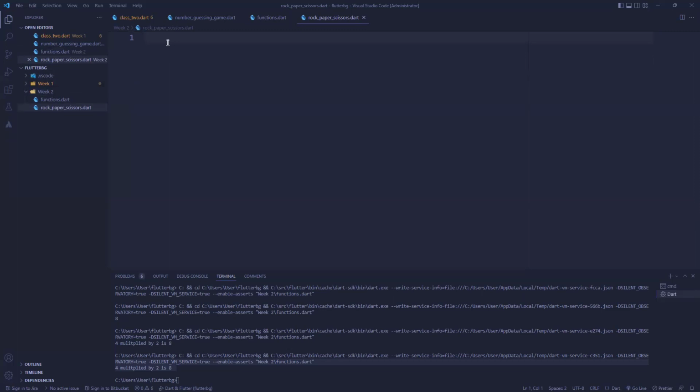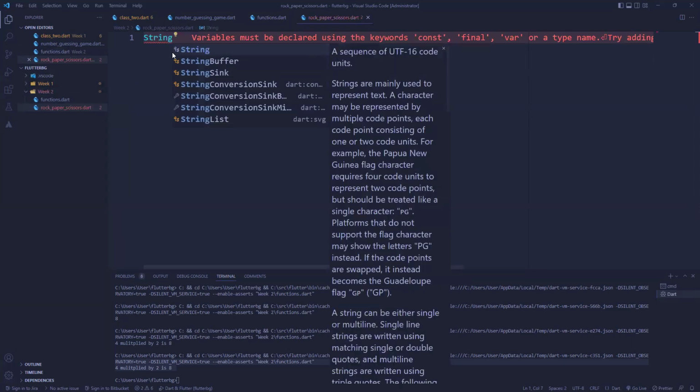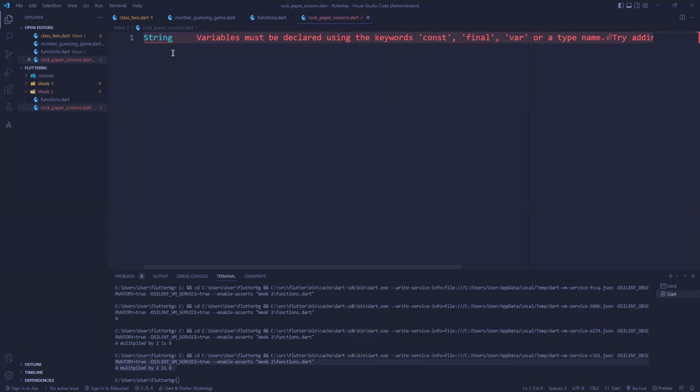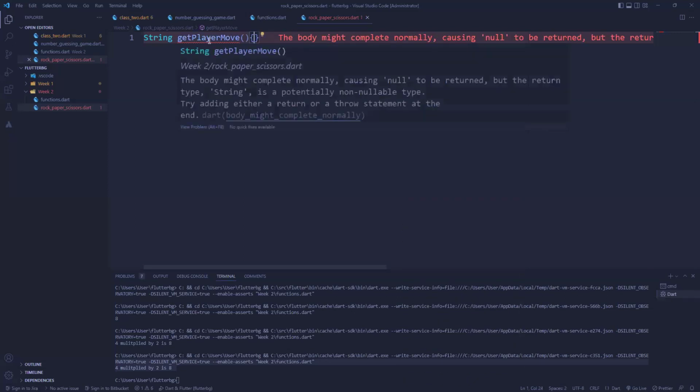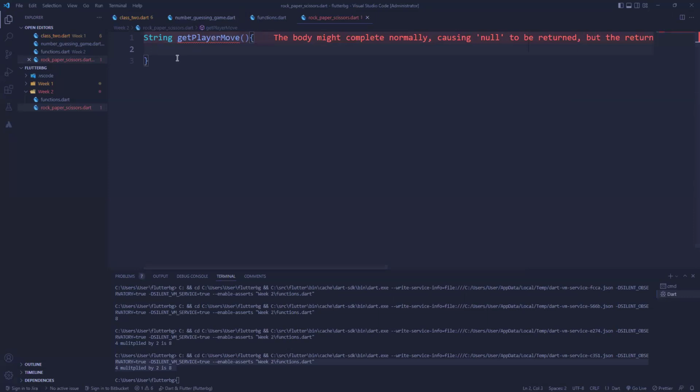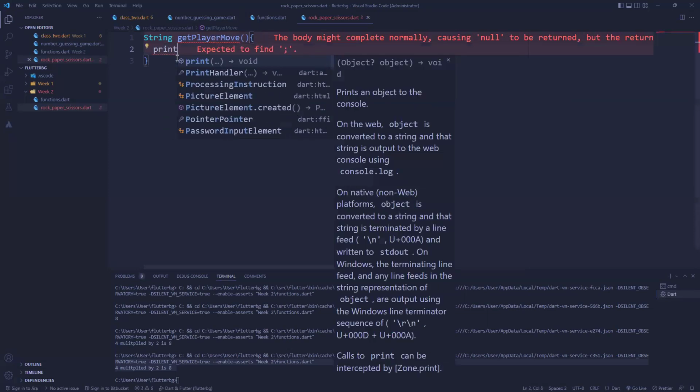So we'll use our stdin.readline. Let's create a function that will return a string, because what we need is a string. I'll just call it getPlayerMove. So this is a function that will return what? A string. Let's do this quickly.